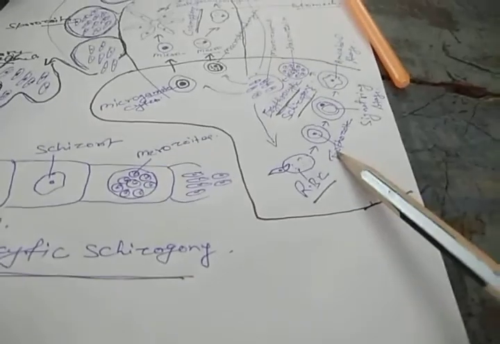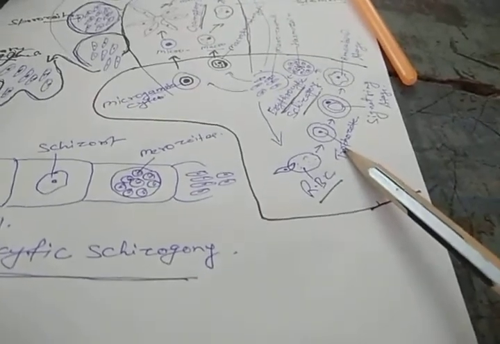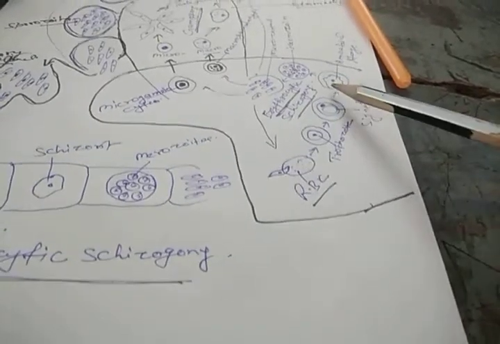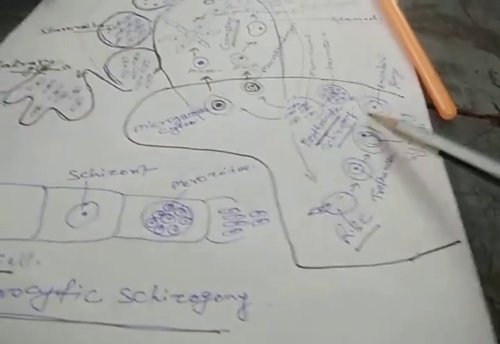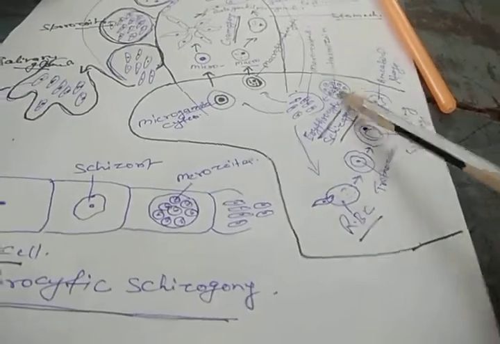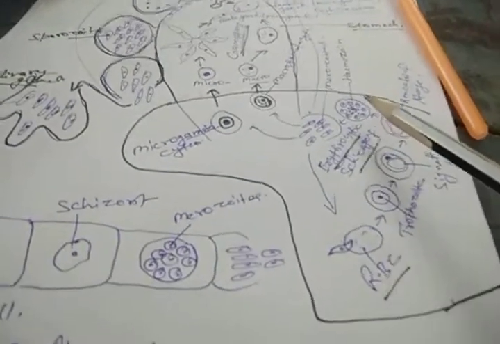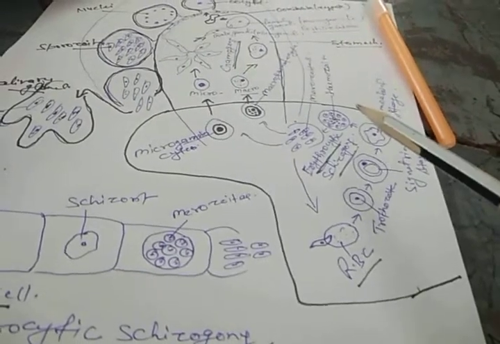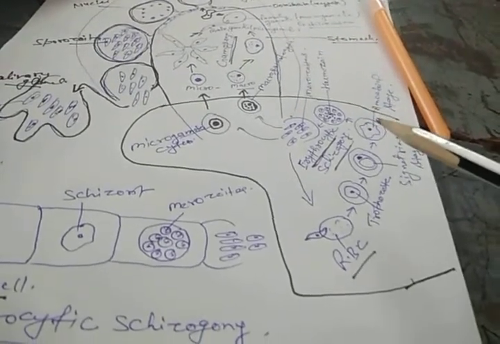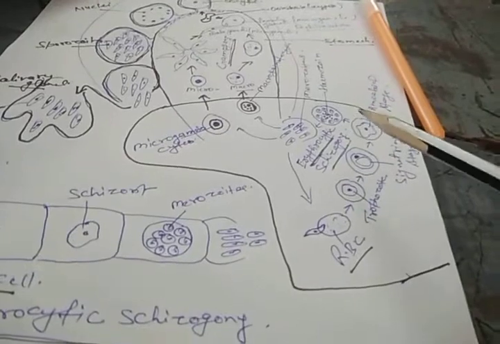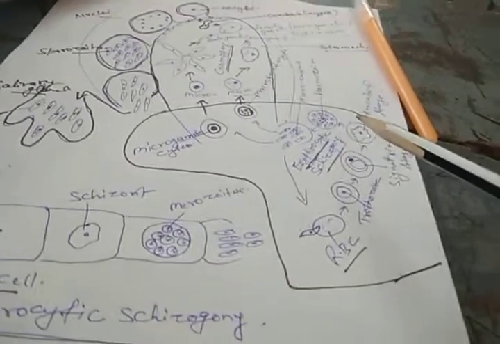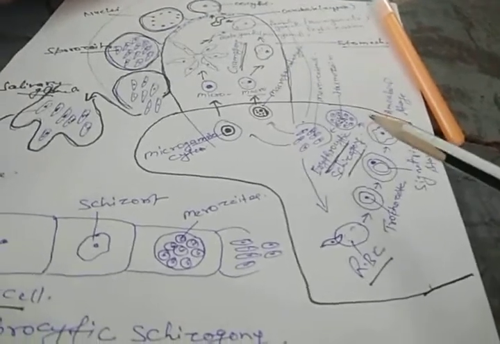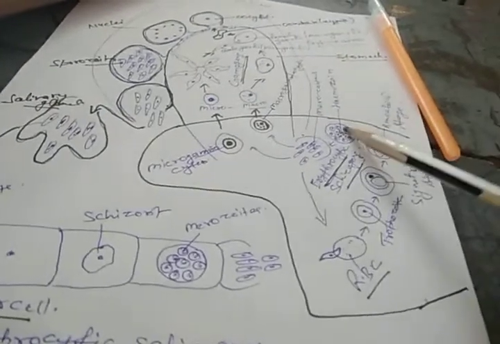After that it changes into the signet ring stage, then changes into the amoeboid stage, and then it changes into the schizont stage. And again in the schizont, schizogony occurs, that is called the erythrocytic schizogony, which occurs by multiple fission. This is also asexual reproduction that occurs in the RBC, and it forms many